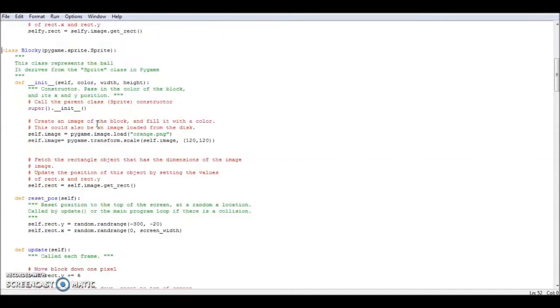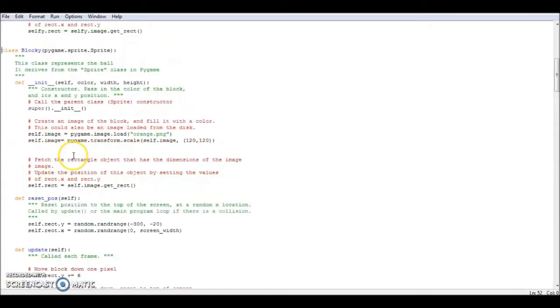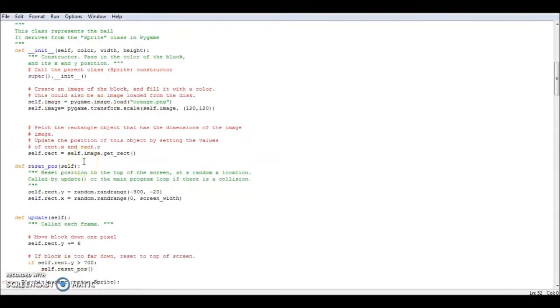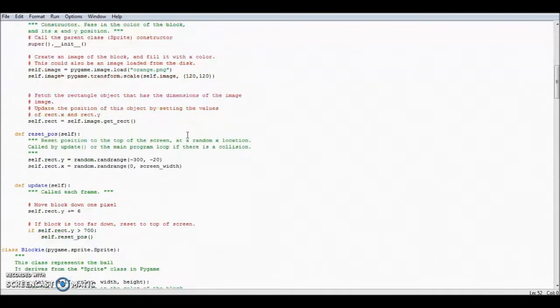There is a small change to the classes other than basket, where additional code such as self.rect.y equals random.randrange, negative 300 and negative 20, referring to x and y, functions to control the speed of movement y, while self.rect.x equals random.randrange 0 to screen width, because I don't use movement for x in this image.